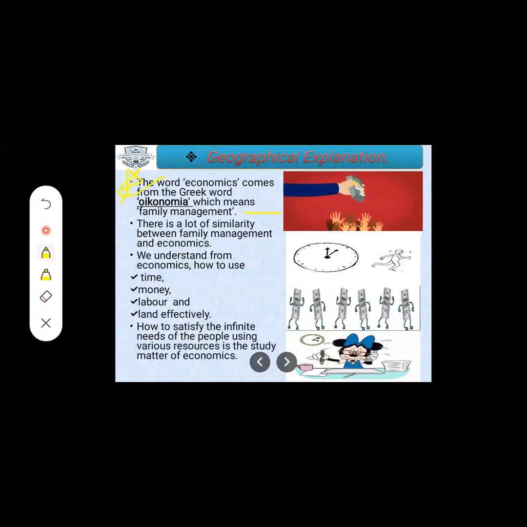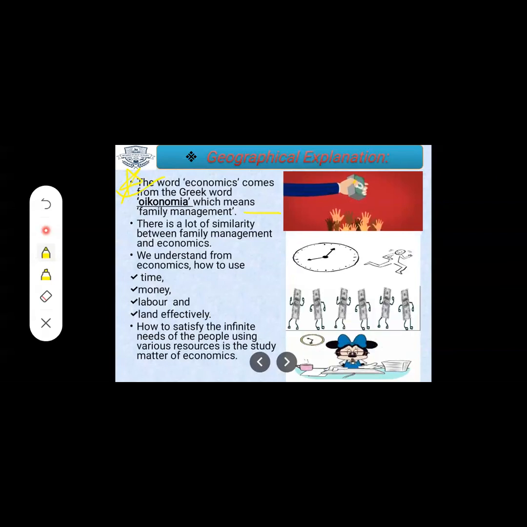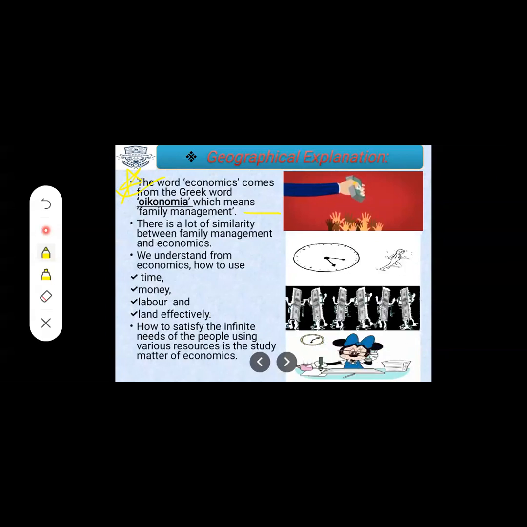In the same way as we do the management of a family, students, we have to deal with the income and expenditure. In the same way, we are managing the country's income and expenditure. That means the national economy or country's economy.